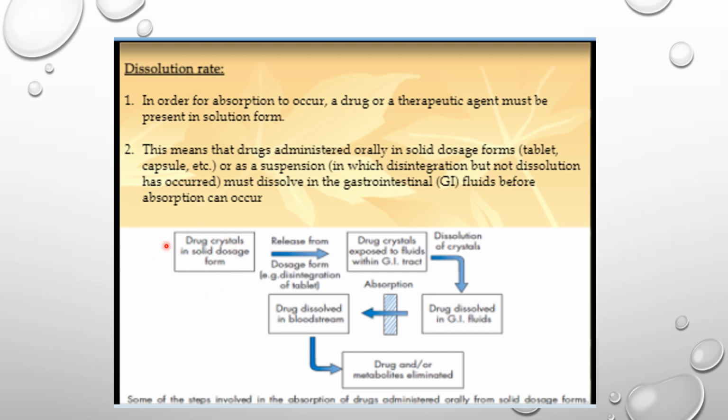For example, the drug crystals in the dosage form, which is in solid form, when it goes inside the body, the disintegration of the tablet occurs and the drug crystals are exposed to the fluids within the GI. In the dissolution of crystals, the drug gets dissolved in the GI fluids, and hence the absorption of the drug occurs into the bloodstream, and then after absorption, of course, there would be distribution, metabolism, and excretion of the drug. So this is how the drug follows this pathway.